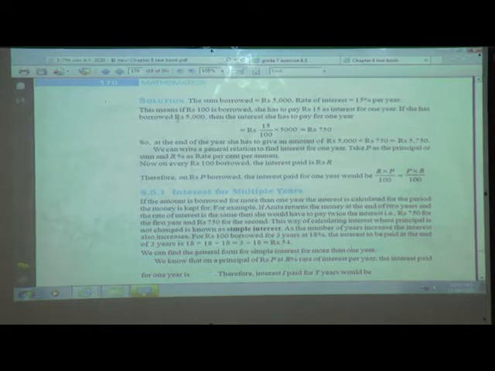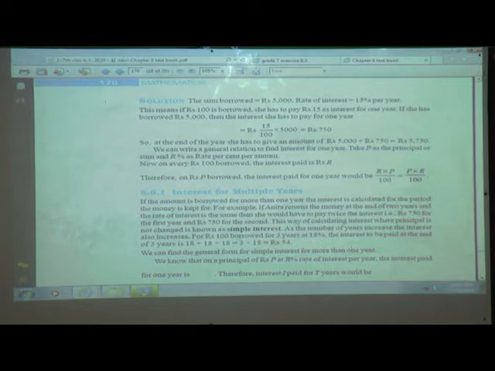This means if she borrows rupees 100, she has to pay 15 rupees. We are just considering a situation that if she takes 100 rupees at 15%, then out of 100 she has to pay rupees 15 per annum as interest for 1 year.